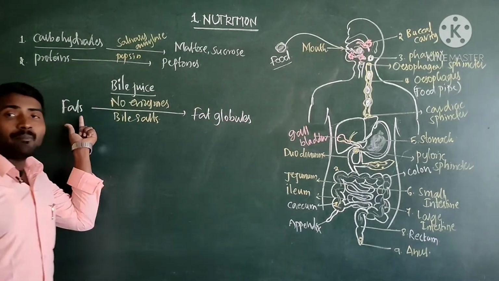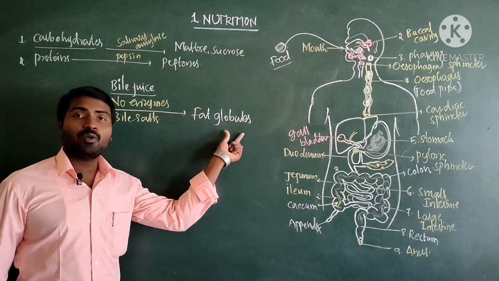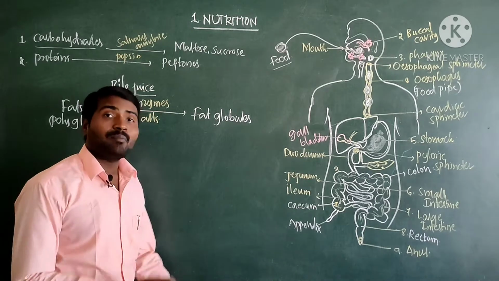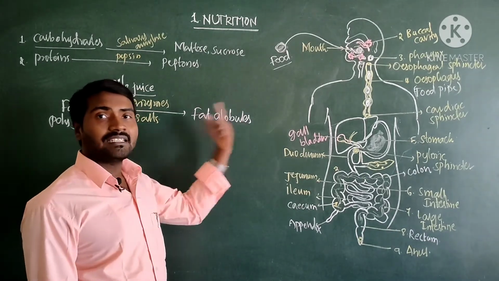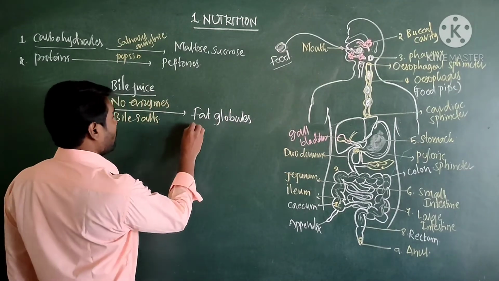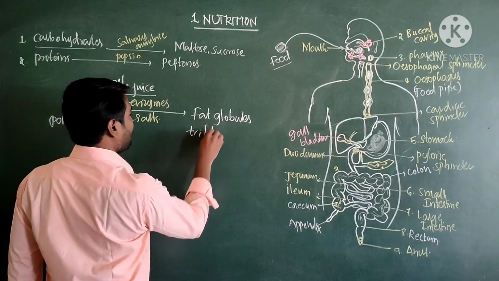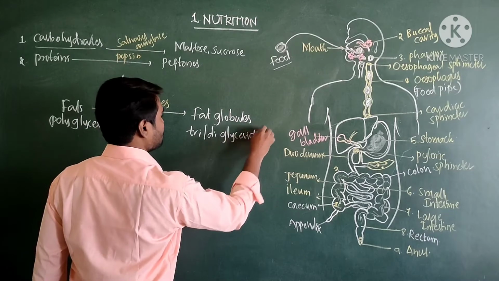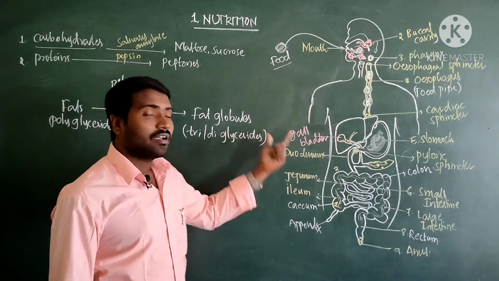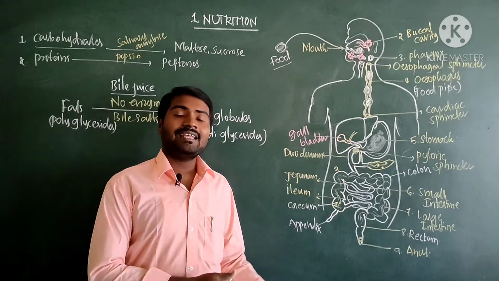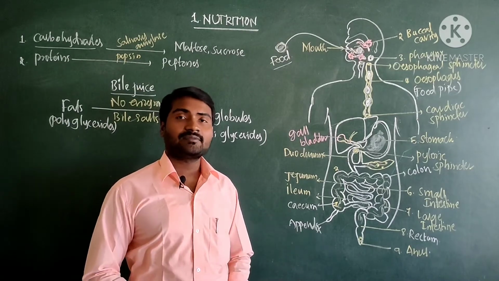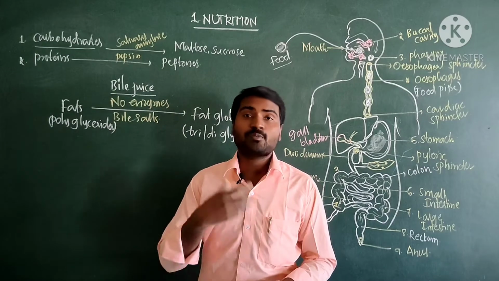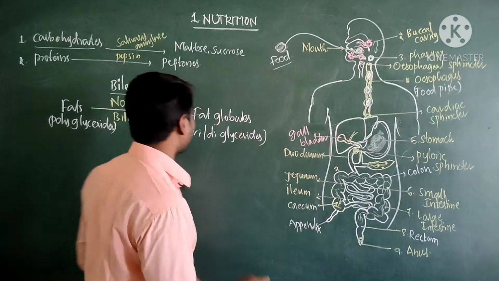Okay. So complex fats are broken down into simple fats in the presence of bile salts. Okay. Complex fats are called polyglycerides. They break down into tri or diglycerides. Okay. So these are fat globules or triglycerides or diglycerides. So this happens in the presence of bile juice, okay, which is produced by the liver.